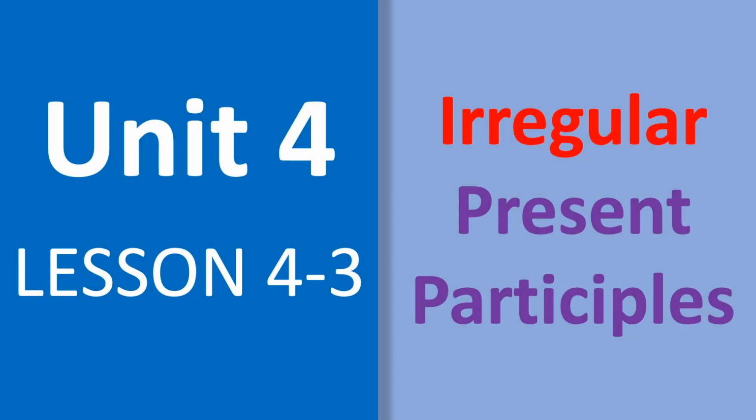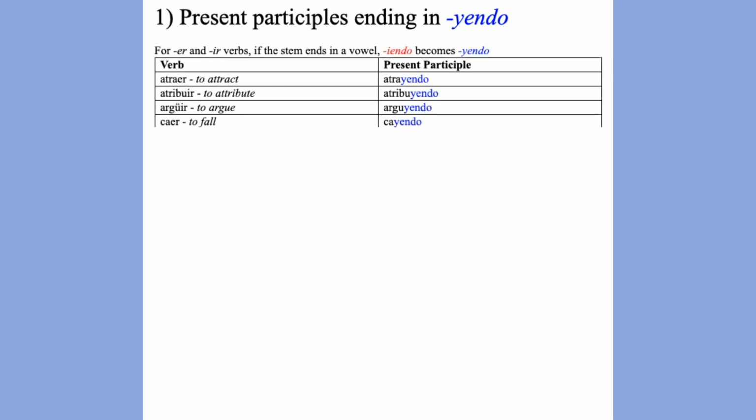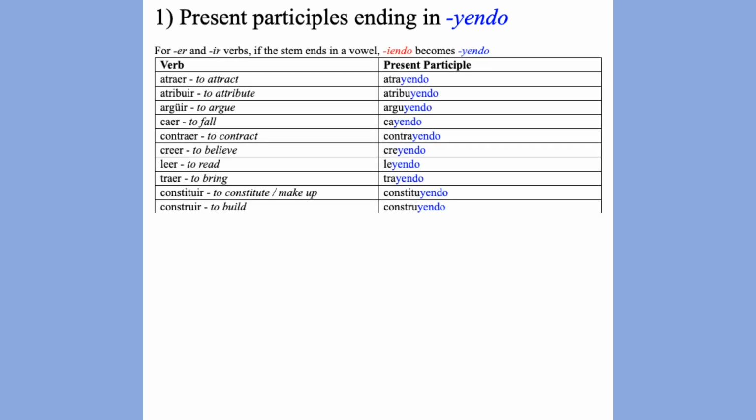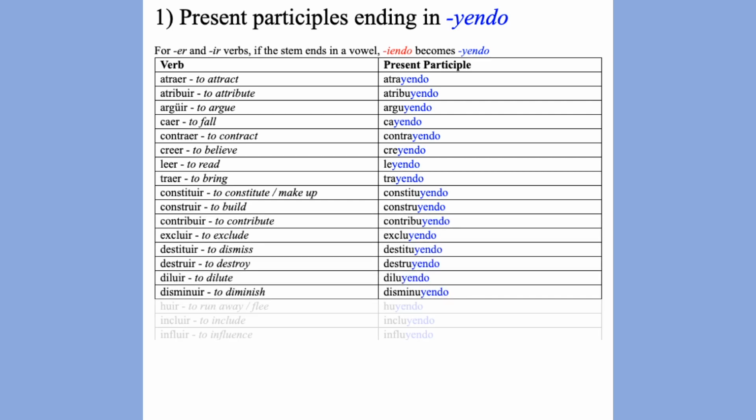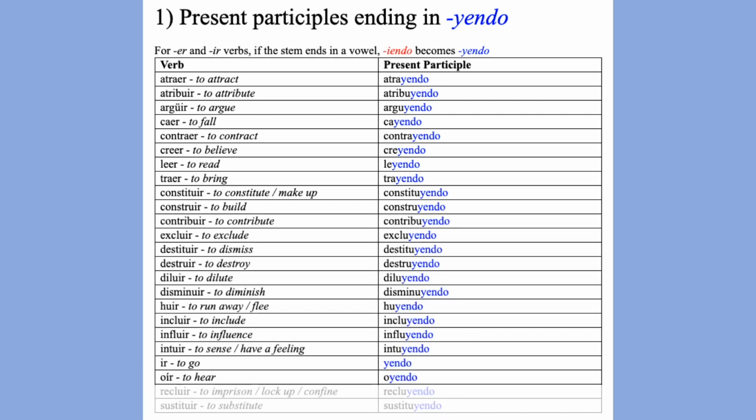In this lesson, we will quickly cover the different types of irregular present participles. For ER and IR verbs whose stem ends in a vowel, the usual ending iendo will instead become yendo with a Y.